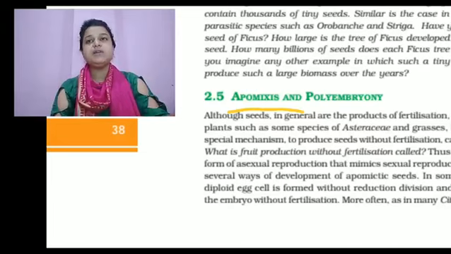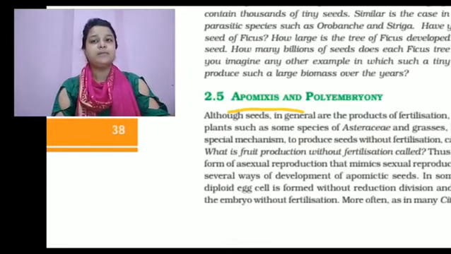Cells of the nucellus surrounding the embryo sac protrude into the embryo sac and develop into the embryo.